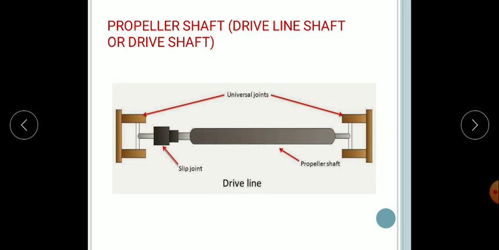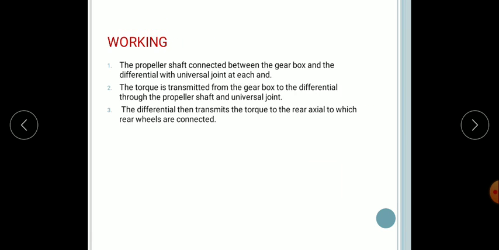Now let's see the function of this propeller shaft. The main function of the propeller shaft is to transmit the rotary motion of the gearbox output shaft to the differential, and to transmit the motion at an angle which changes very frequently. It also helps to accommodate changes in the length between the gearbox and the rear axle during vehicle movement. The propeller shaft has to withstand torsional stress, hence it is made of a strong steel tube or a solid shaft. So this is the working of the propeller shaft.